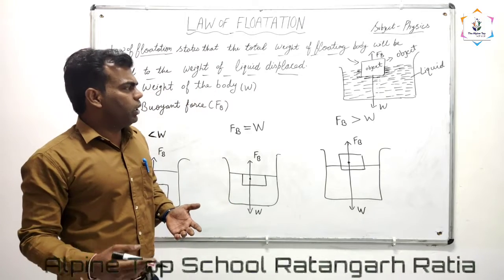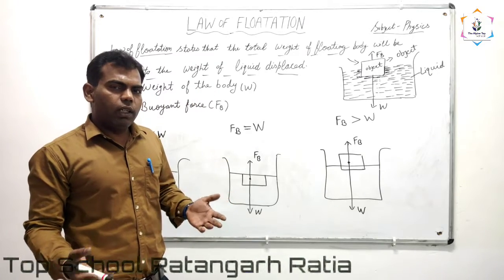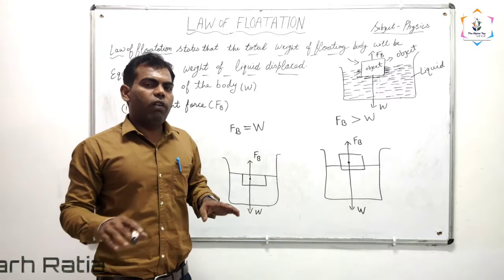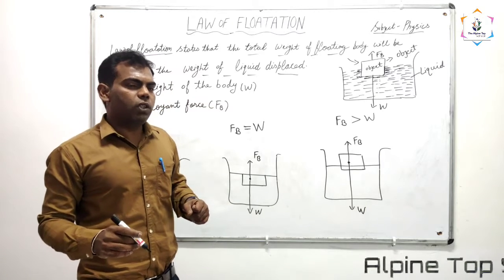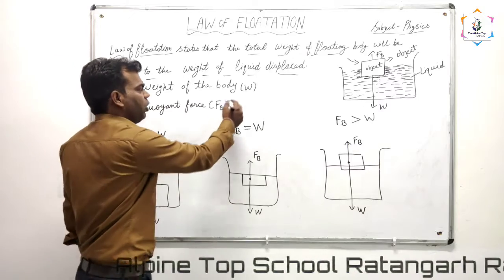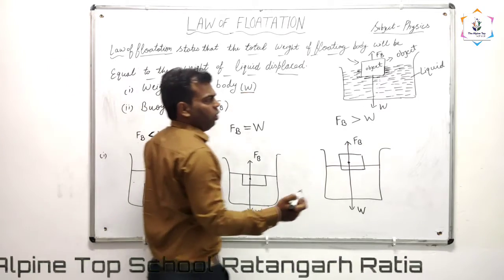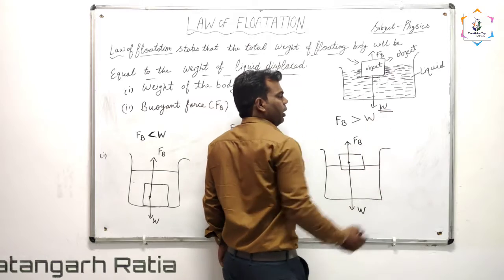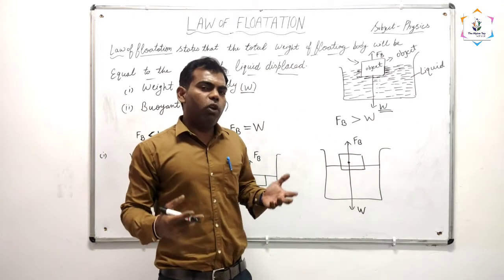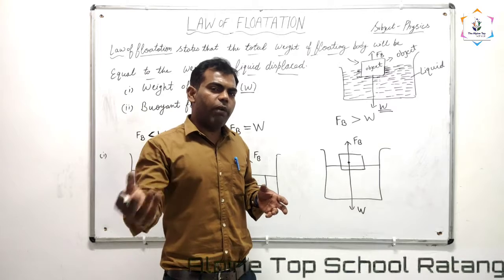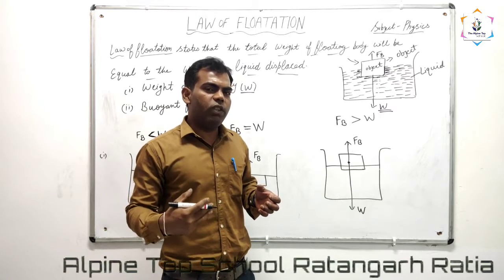Now we will discuss on what factors the flotation of an object depends. The first factor is the weight of the body.